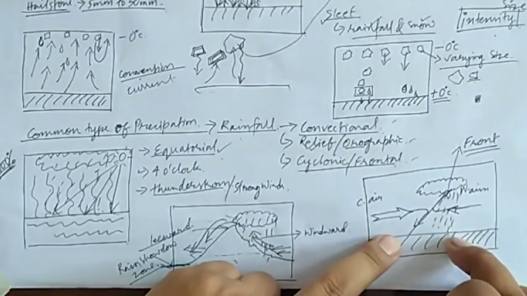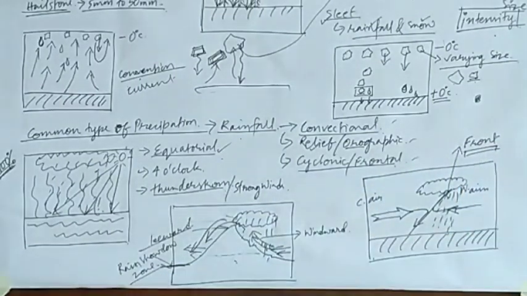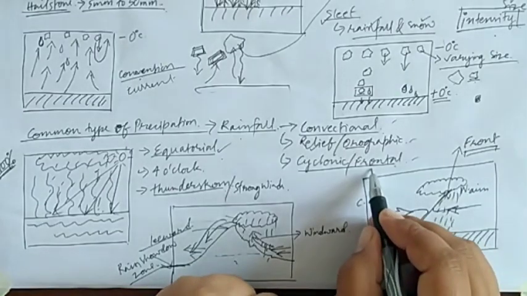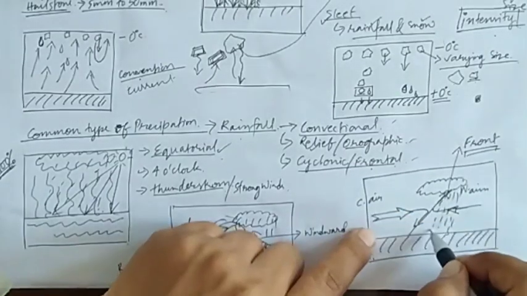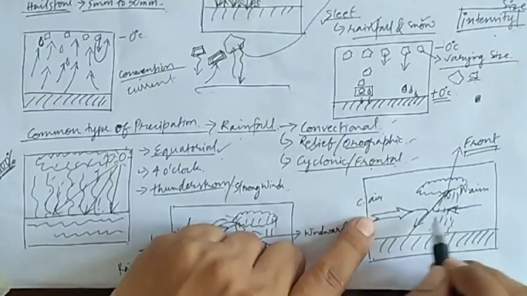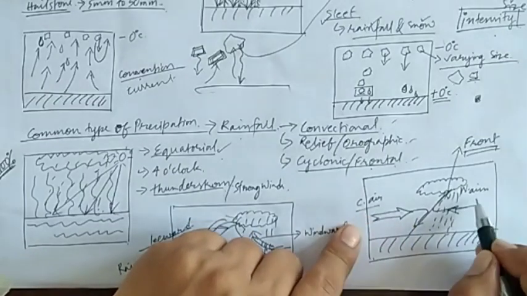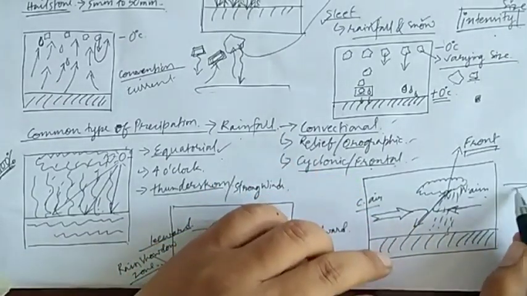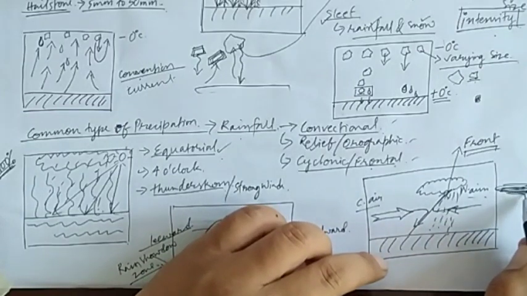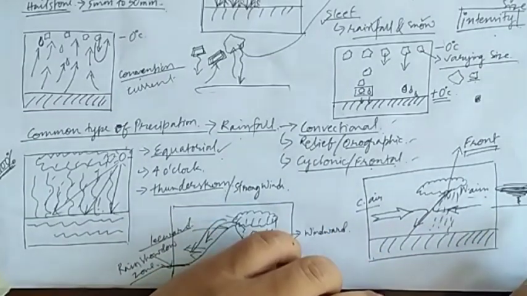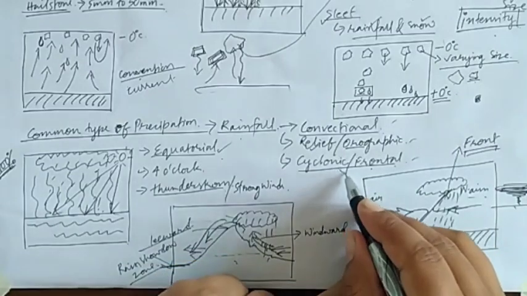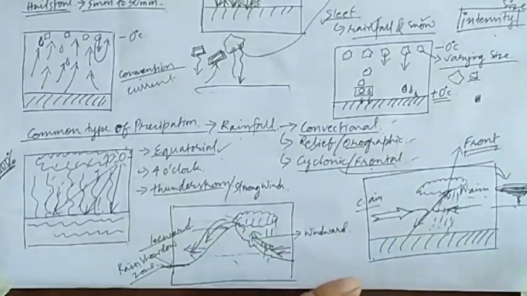So this type of rainfall occurs due to the formation of front, so it is also known as frontal rainfall. And sometimes the collision of cold air mass and warm air mass also leads to the formation of cyclones in that particular area. Because of that, it is also termed as cyclonic rainfall.